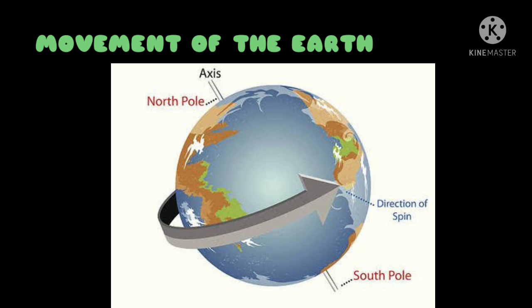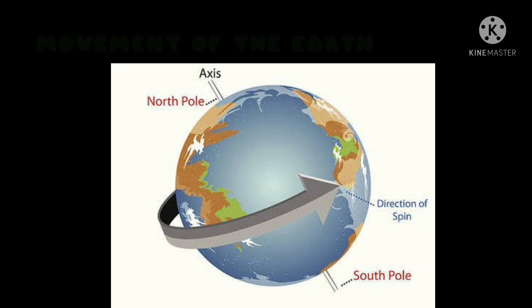Earth rotates around its own axis from west to east. Earth's axis remains tilted 23.5 degrees with its equator. To complete a rotational movement, that means to complete one round around its own axis, earth takes 24 hours.